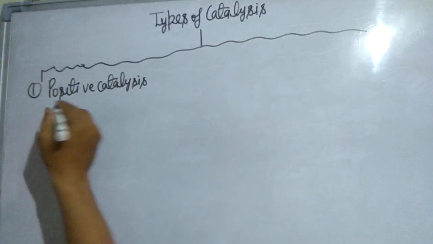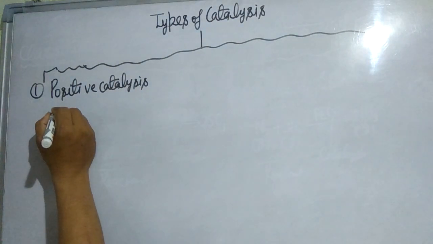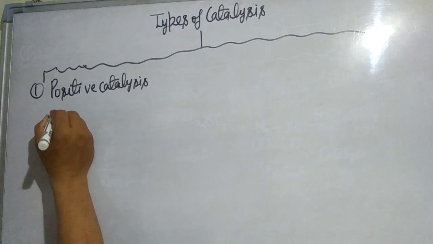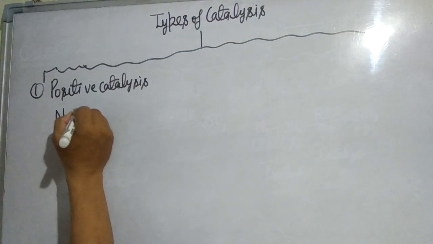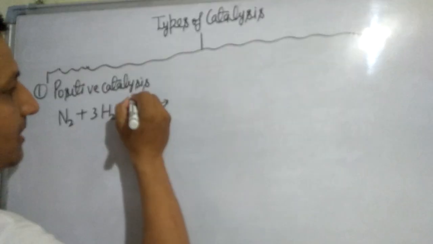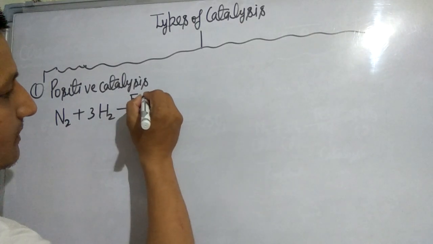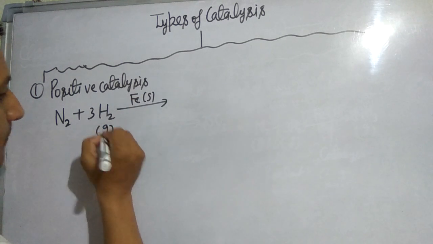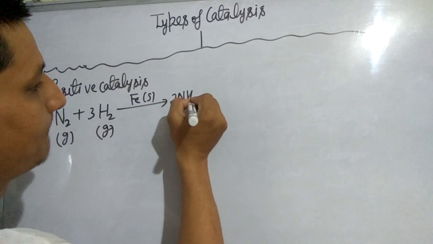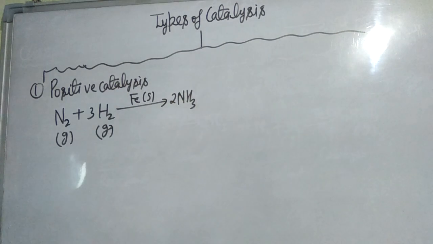Look here, positive catalysis. In the Haber process of ammonia, nitrogen gas combines with hydrogen gas in the presence of an iron catalyst. Here iron acts as a positive catalyst to form ammonia. So first is positive catalyst.